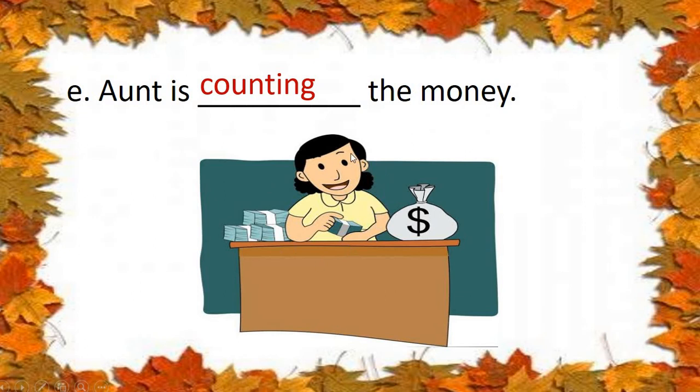She has not finished counting. She is counting now. So the action is happening now, so we have to add ing to the doing words. Okay, children? I hope now you all are understanding. Aunt is counting the money. Counting, C-O-U-N-T-I-N-G. We are adding ing to count. I hope you all are understanding it.